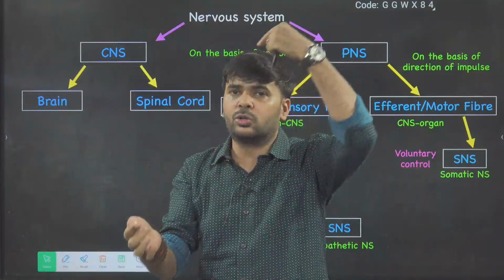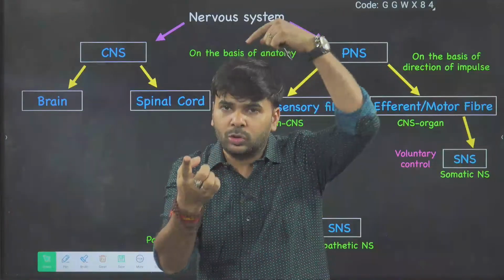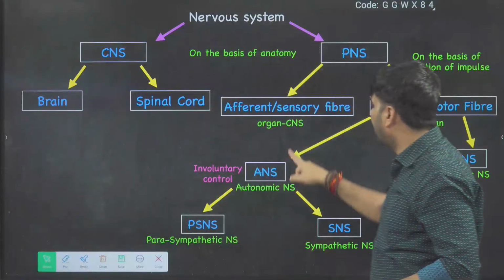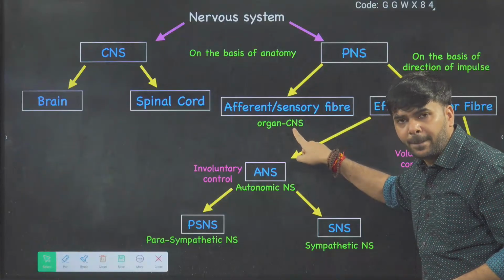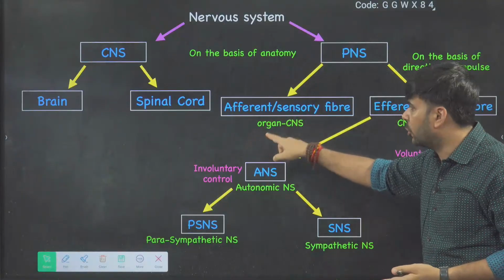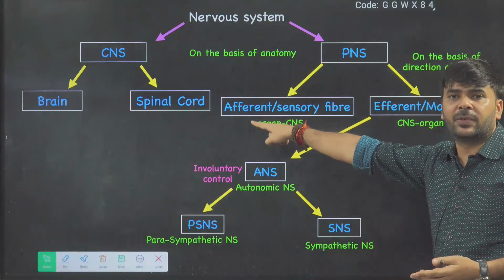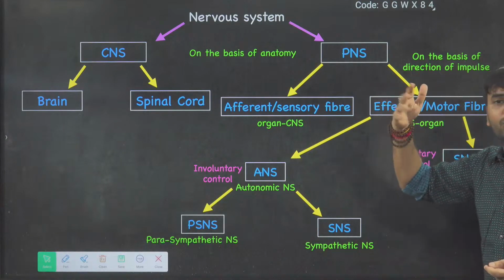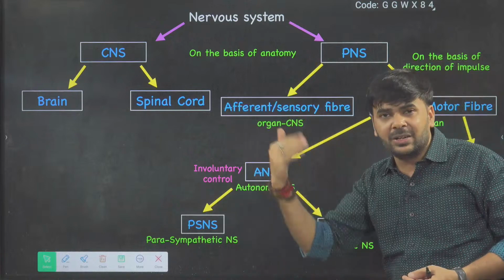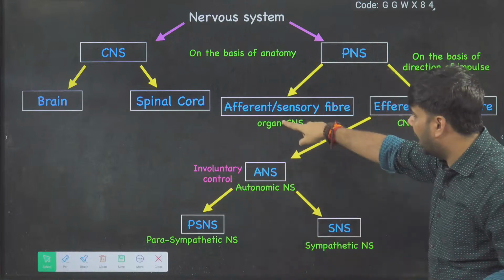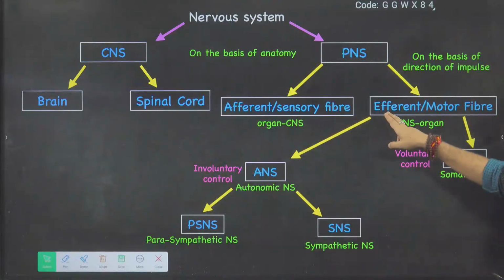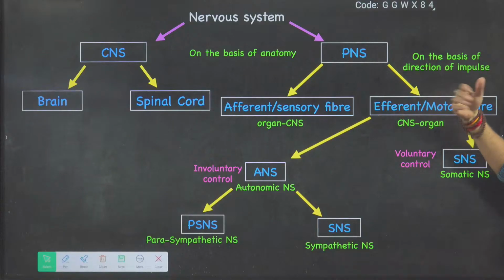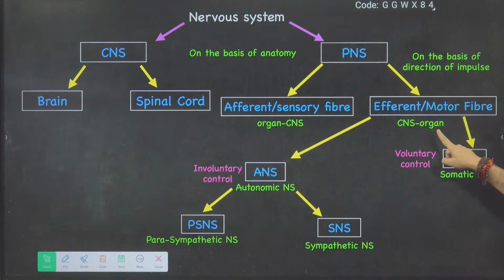So organ to brain. It is called organ to CNS, brain. Maybe spinal cord, maybe brain. So it is afferent, sensory. Afferent means incoming. Okay, afferent sensory. Efferent, outgoing, CNS to organ.